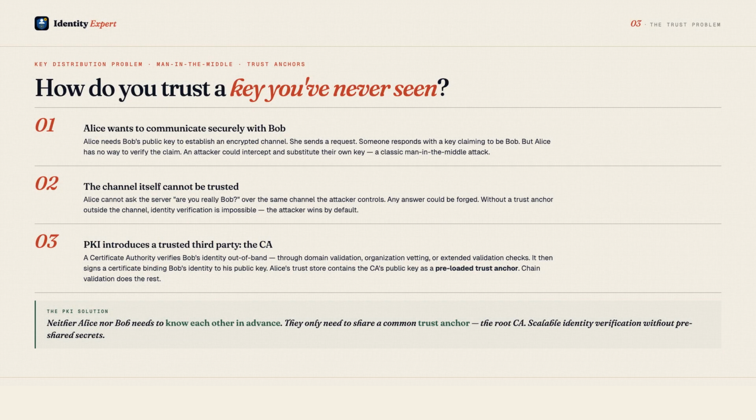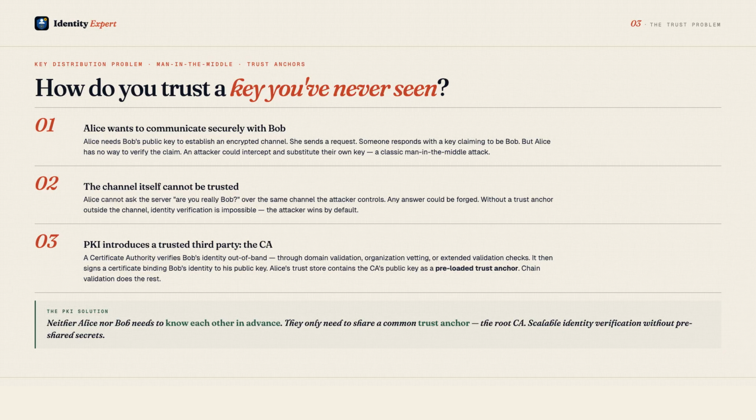If Alice wants to send an encrypted message to Bob, she needs Bob's public key. But how does she know the key she received actually belongs to Bob and not to an attacker performing a man-in-the-middle attack? Without a trusted third party to verify the binding between Bob's identity and his public key, Alice has no way to know. She could receive a public key from an attacker claiming to be Bob, encrypt her message, and the attacker could read it. This is the key distribution problem, getting the right key to the right party without trusting the channel.